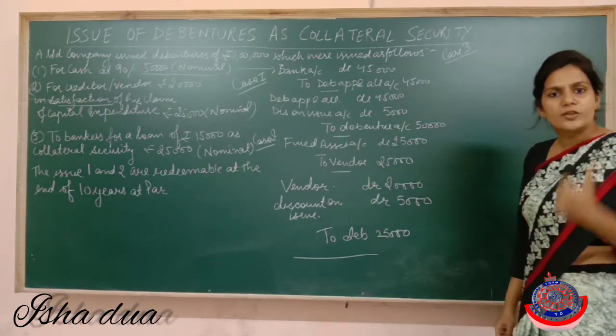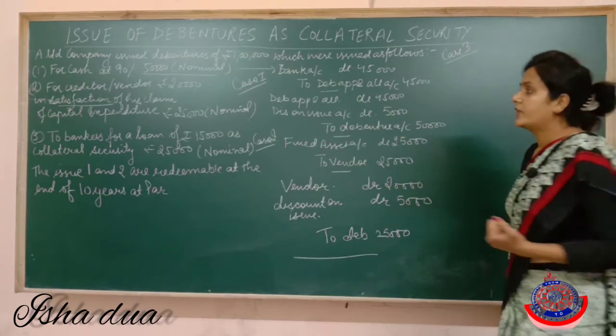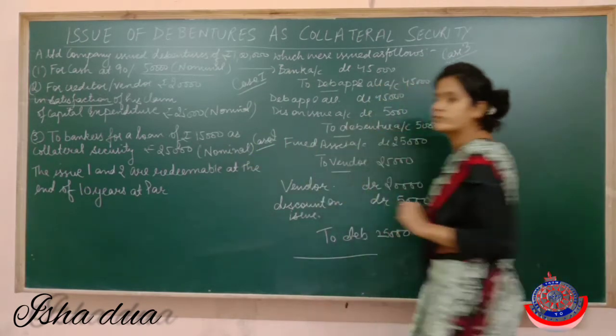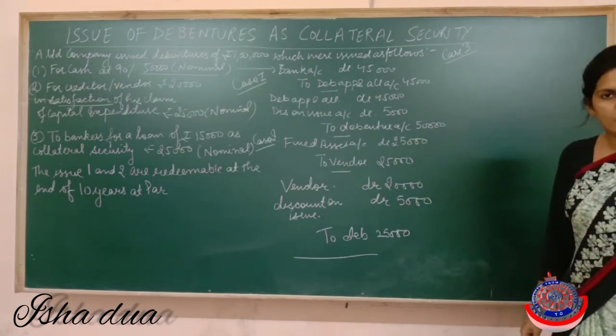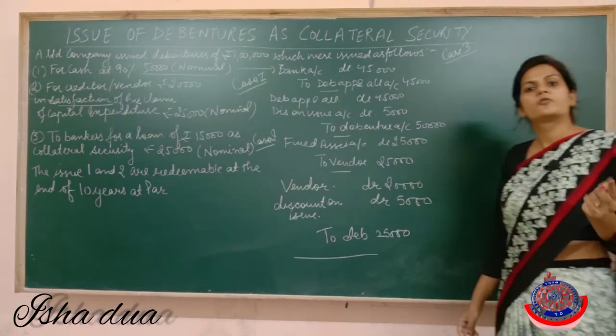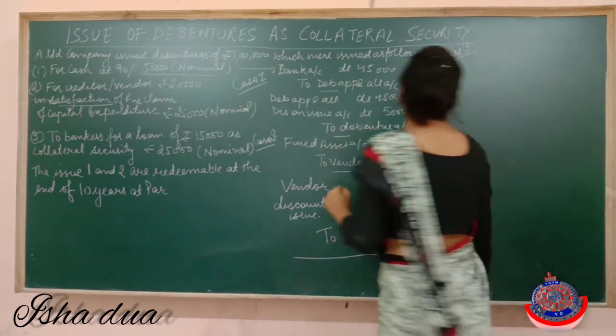25,000. Those 25,000 debentures we give to the bank because we have taken a loan of rupees 15,000 from the bank. So for the sake of this loan of rupees 15,000, we have given debentures of rupees 25,000 to the bank as collateral. So pass the entry now.